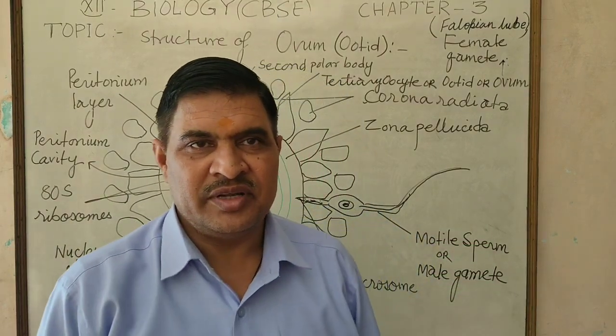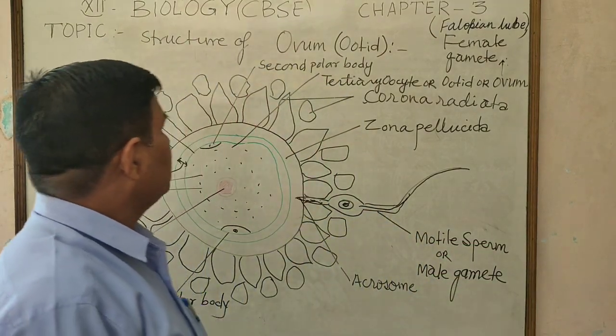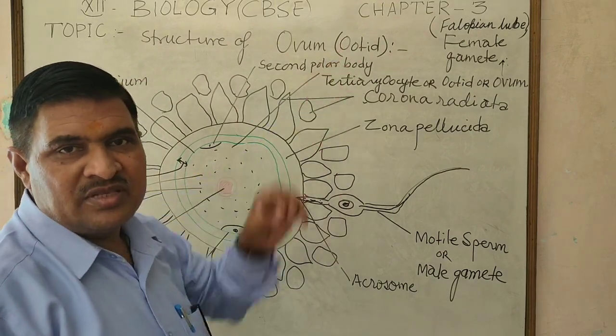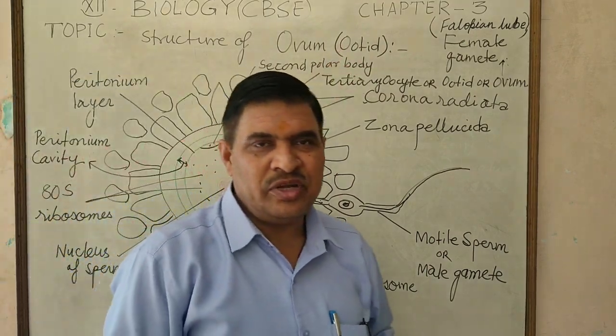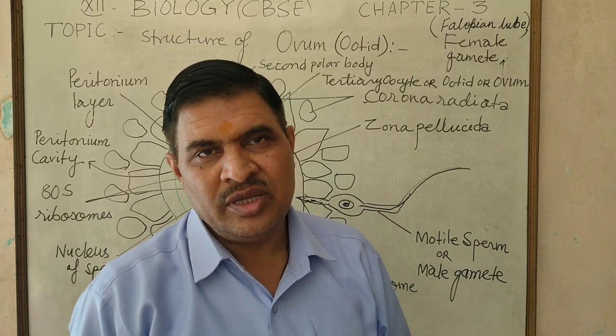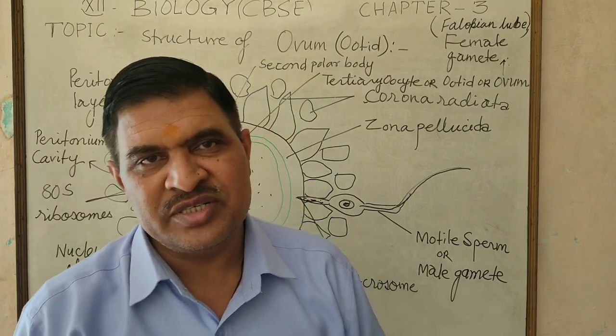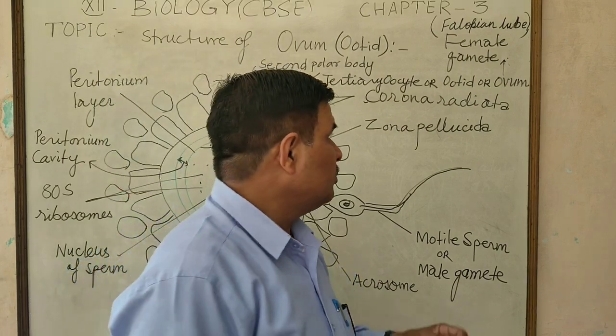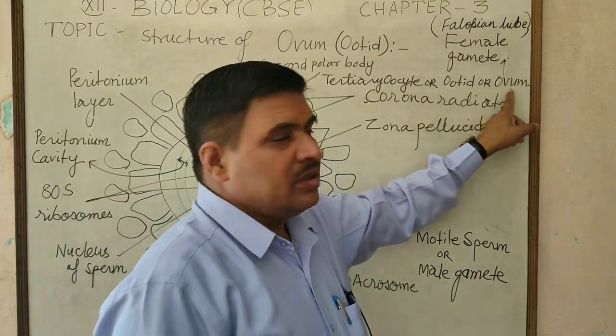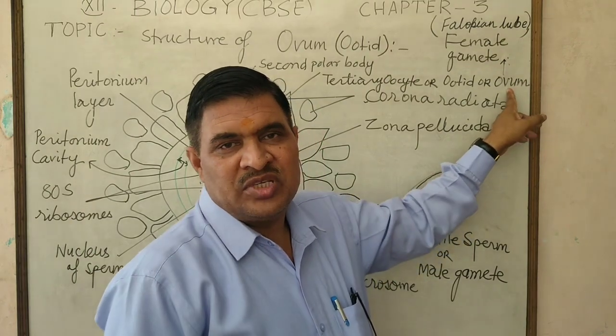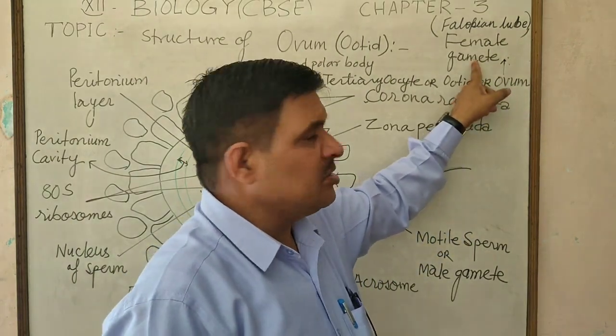Today I will discuss the structure of the ovum. Ovum means oocyte, and the oocyte generally develops in the oviduct. Oviduct means fallopian tube, and this oocyte is commonly called the ovum, which is the female gamete.